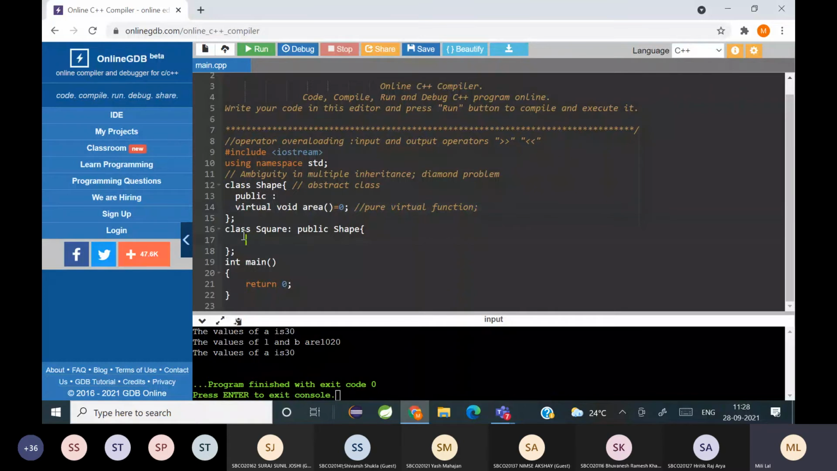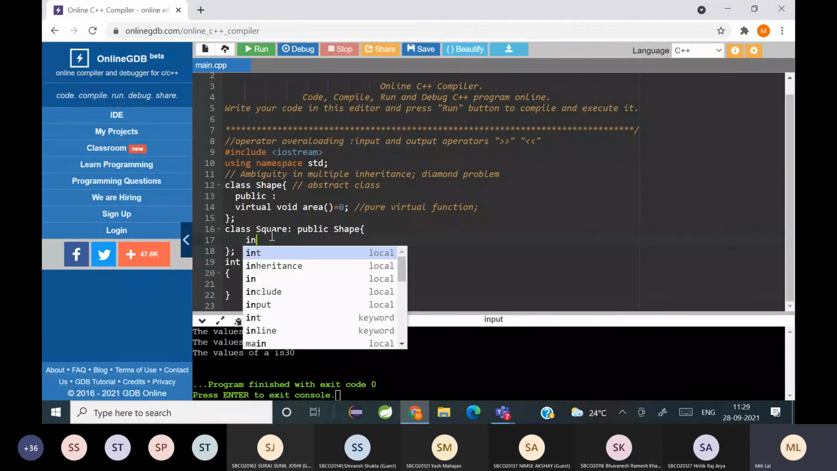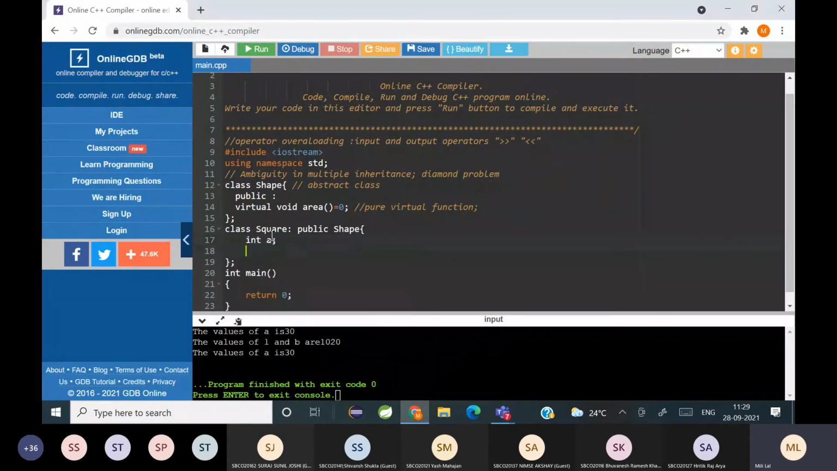Yes. Now suppose I want a square and it is inheriting shape. So int a and say public. I will write the definition for area, void area, and see the everything should be same. मतलब, if that base class has parameters in that function, the child class should also have the same amount of parameters and type of parameters. Okay, so everything should be same.